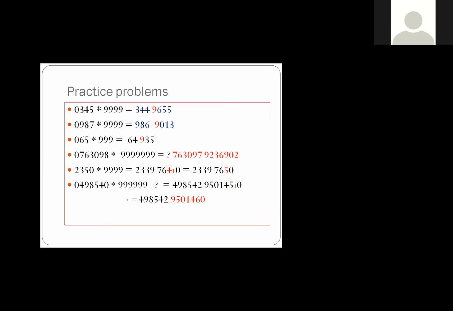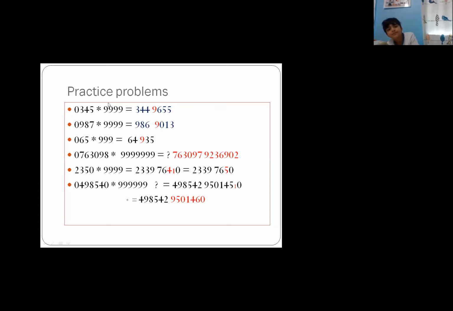Are you getting this point? Especially we are doing this because we have to apply the Nikhilam Sutra, and the Nikhilam Sutra requires that both the numbers should have the same number of digits. That's why we have put 0, just to calculate the right hand side part. For the left hand side part, not a problem. Just subtract 1 from this number, and it will give you the left hand side part. Got the point?